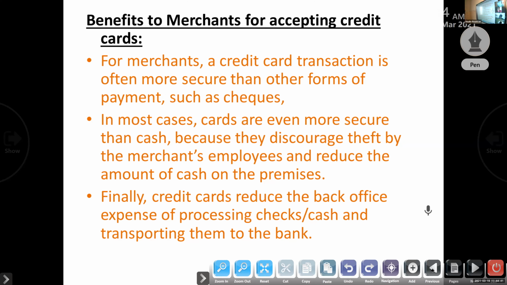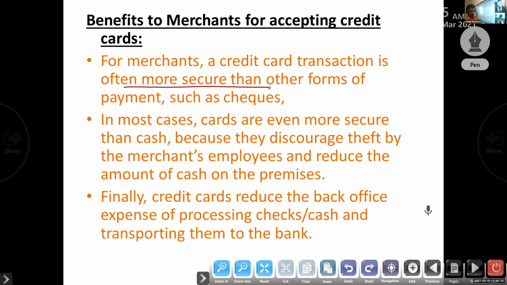Next one, benefit to the merchant for accepting credit cards. Here, the first point: for a merchant, a credit card transaction is more secure than other forms of payment, such as checks.